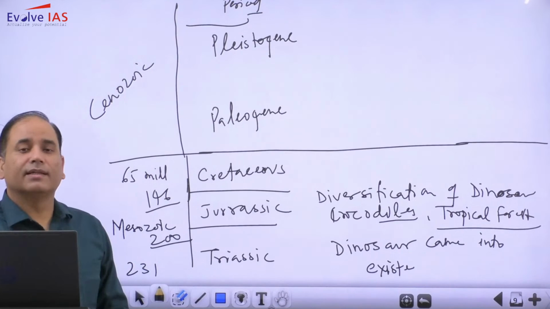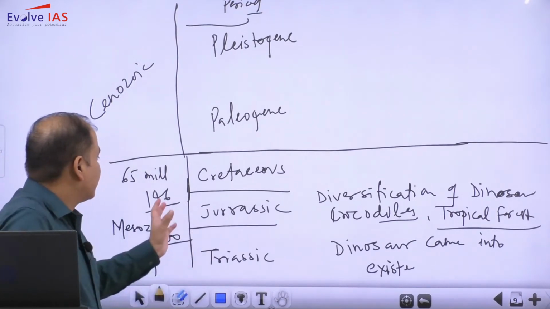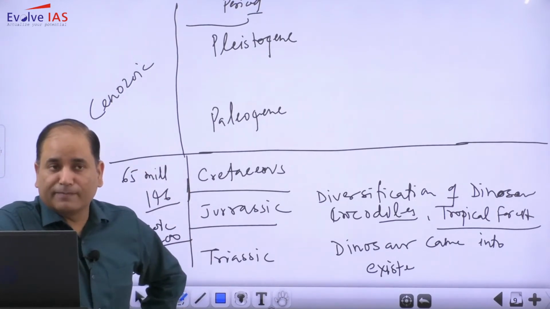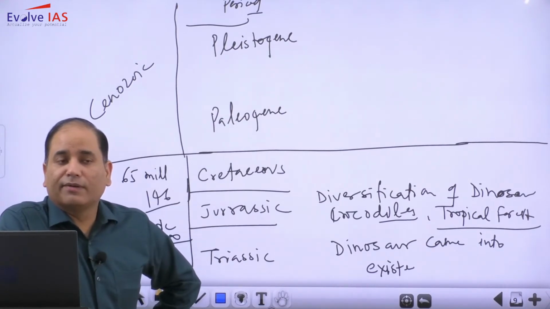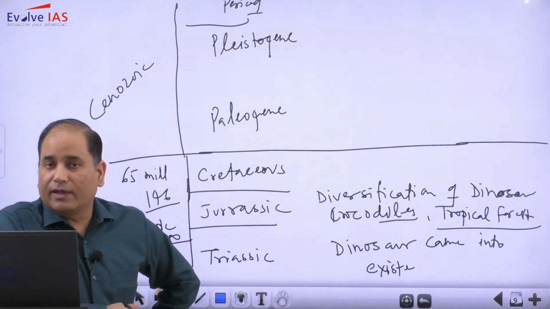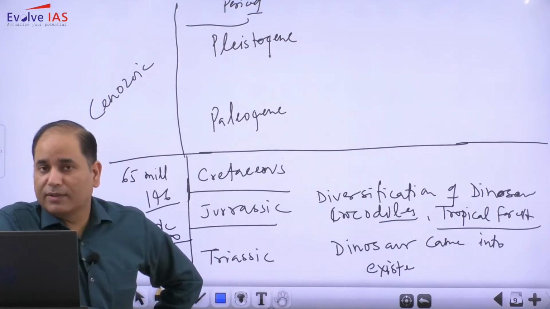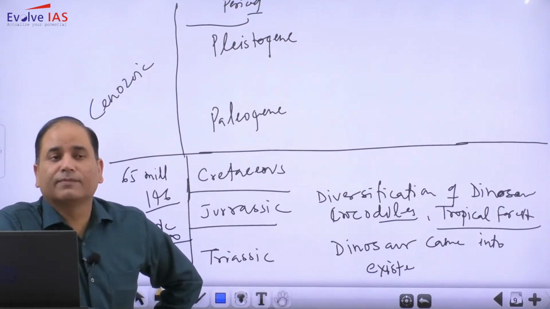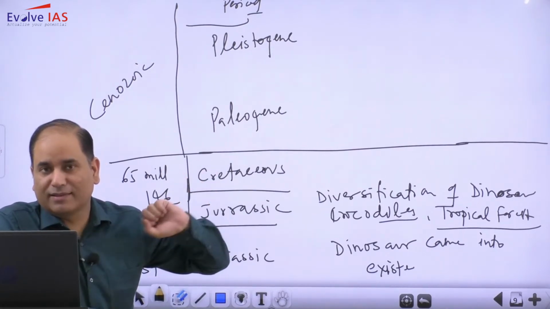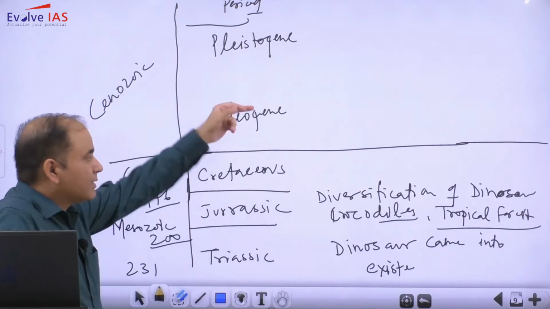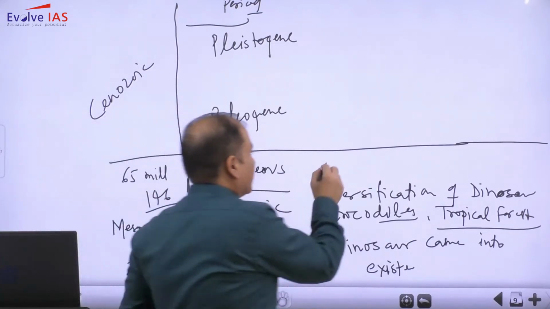Then came the Cretaceous. Cretaceous is from 146 to 65 million, and it has a very important feature: there has obviously been the extinction of the dinosaurs. So dinosaurs went extinct. We have seen a major mass extinction. So the Cretaceous time period witnessed one more mass extinction.